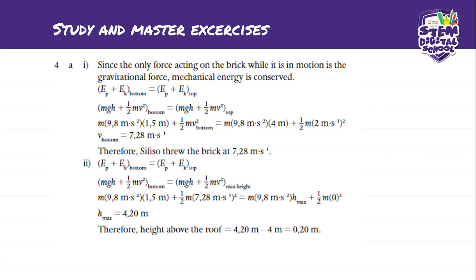Okay, so MGH here, we've written it all. We've got our potential energy, we've got our kinetic energy. Oh no, our kinetic energy is not zero.